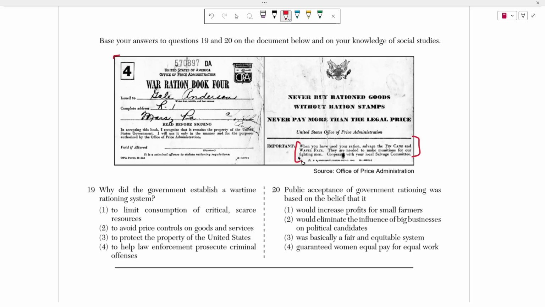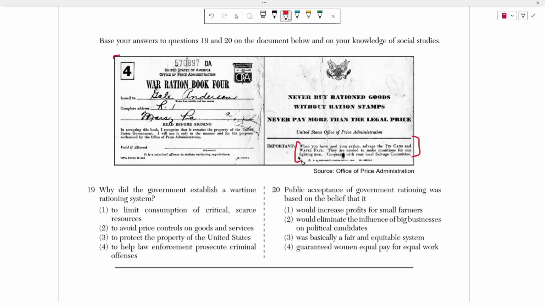Okay? And what this says is that we have to limit our use of food, right? Because when you're in war, all of the goods that your country produces go towards that war because you don't want to lose that war. All the meat, all the food, all the eggs, flours, sure, your non-fighting population also has to eat, but a majority of that food is going to go abroad. And what they're saying is don't use up all your food. Don't overbuy your food. Buy only what you need.